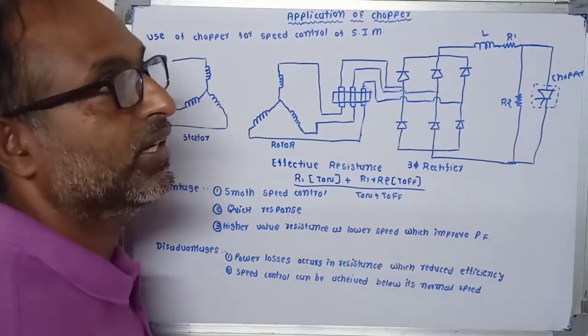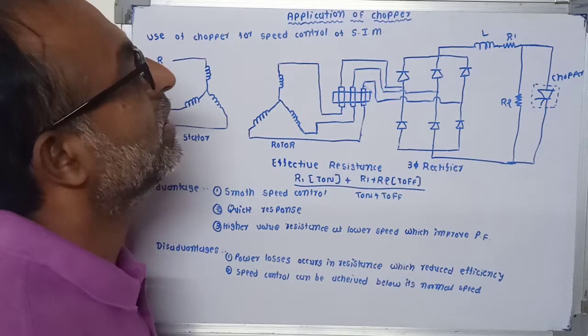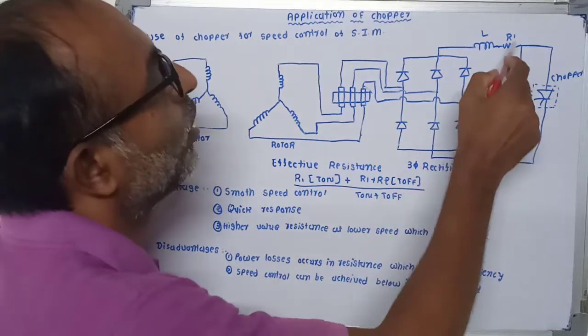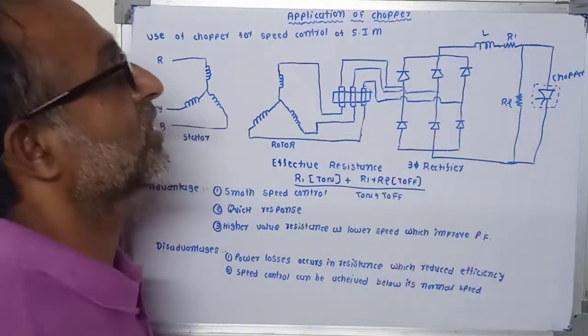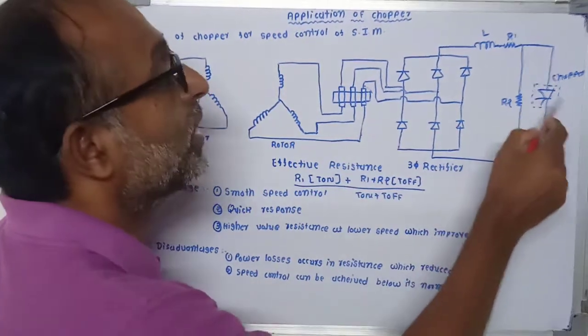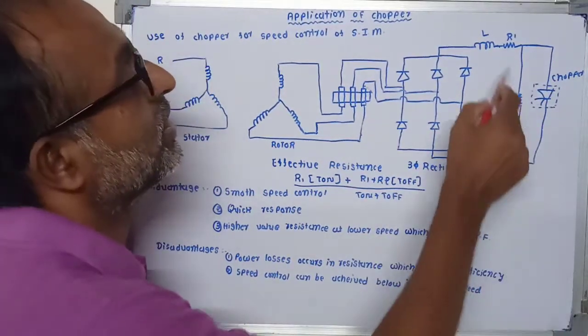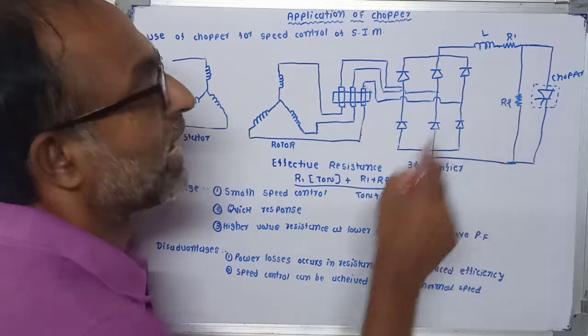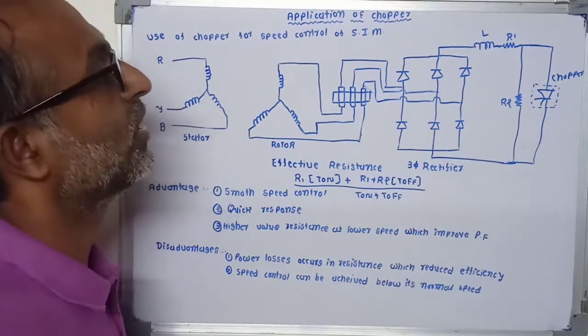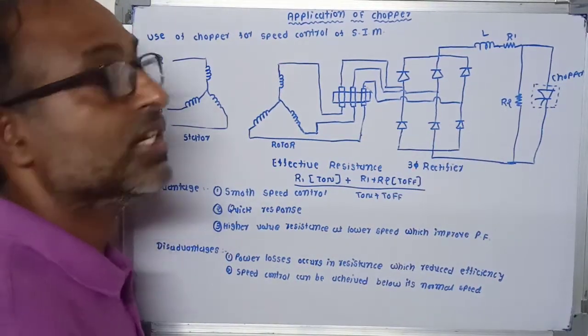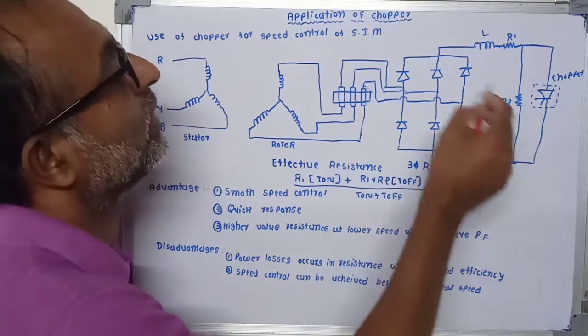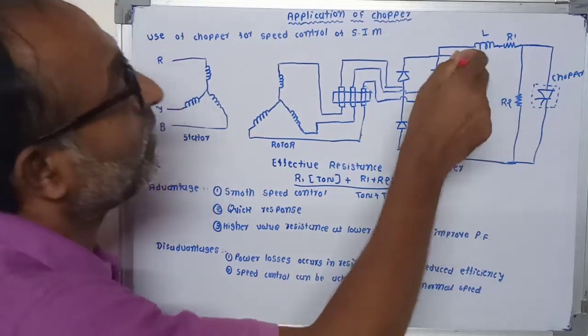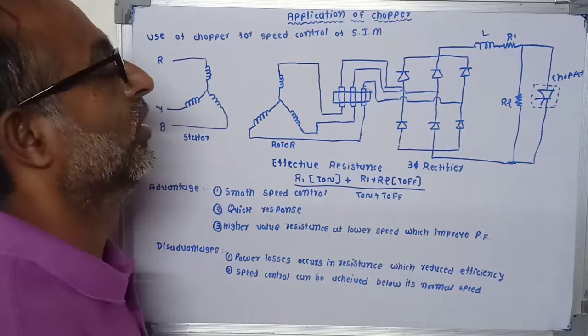Accordingly, the speed of the motor depends on this value of resistance. But when this chopper is off, the total rotor resistance becomes R1 plus R2. That means the value of rotor resistance is increased, which reduces the speed of the induction motor.